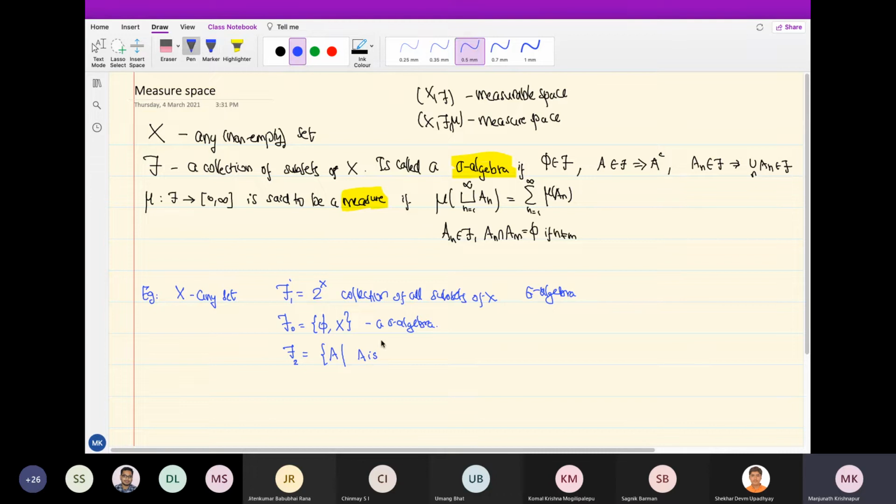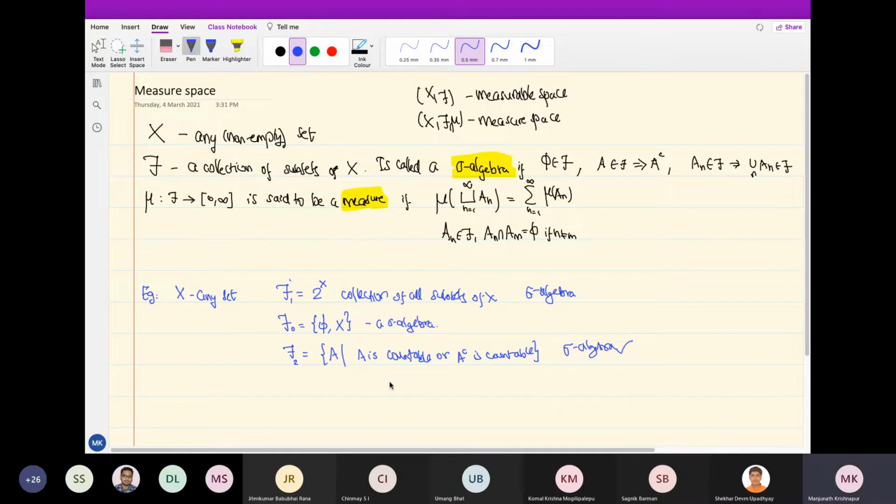So either A is countable or A complement is countable. So this is also a sigma algebra. Why?